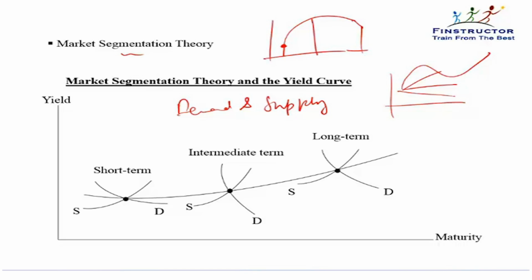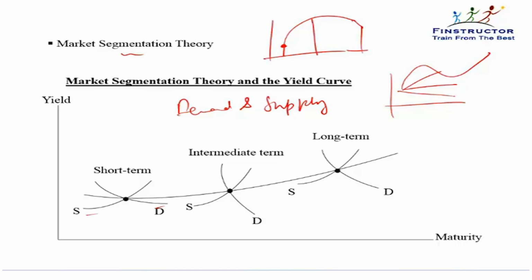If in 3 years a lot of people want to borrow, everybody wants to borrow for a period of 3 years for whatever reason, 3-year rates will be higher. Nobody wants to borrow in the short term, and short term rates will be lower. If everybody needs a lot of money in the short term, but they don't want to borrow for the long term, then long term rates will be lower and short term rates will be higher. So the interest rate at any point in time will be a function of demand and supply of funds at that term. So it says the shape can be any.